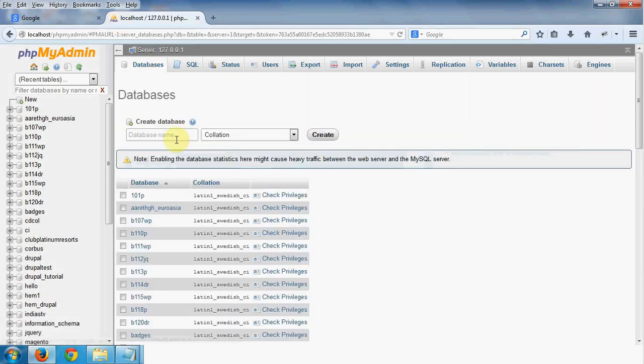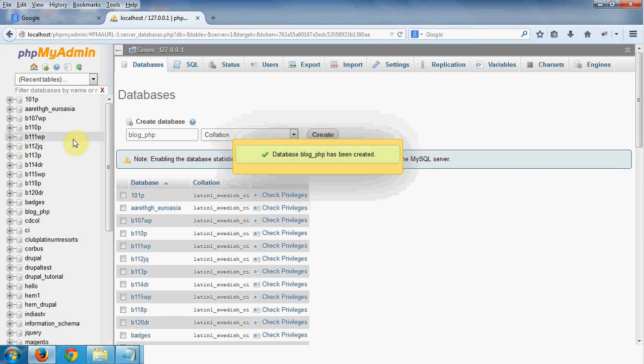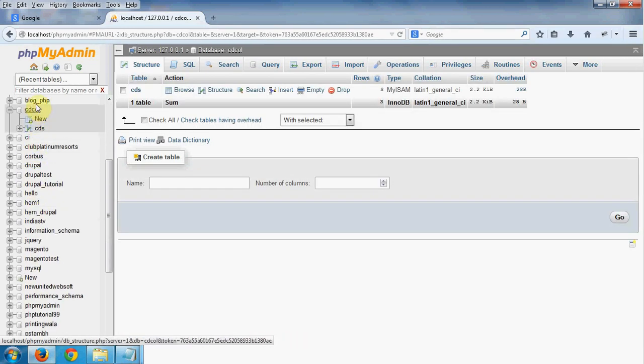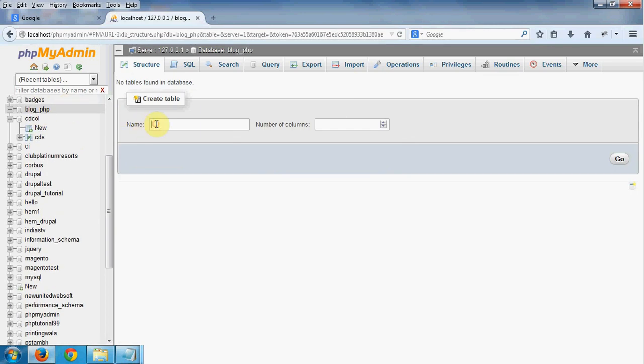First we have to create a database. And now we are creating the table, that's newsletter.